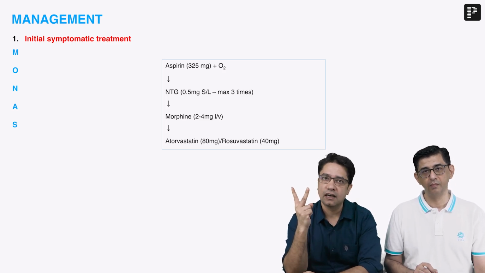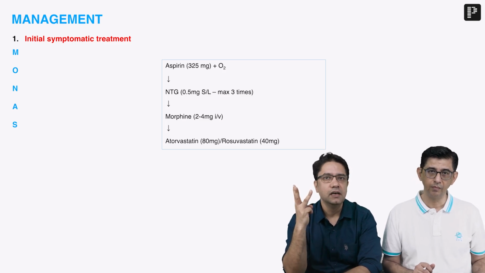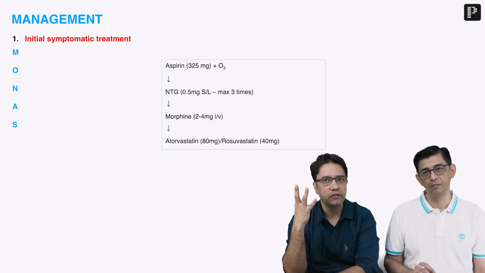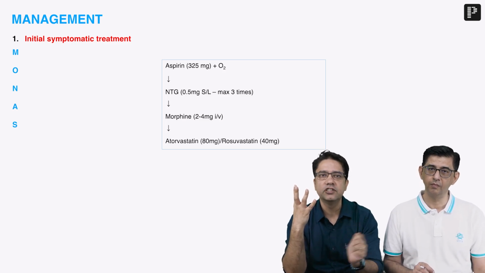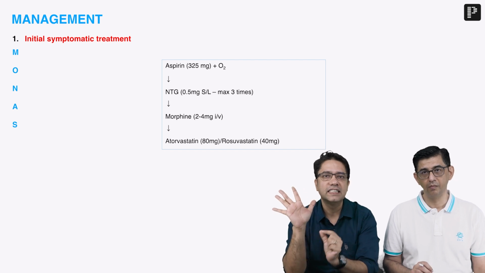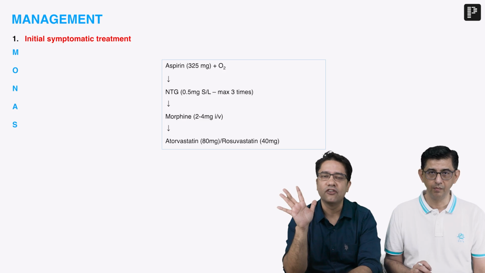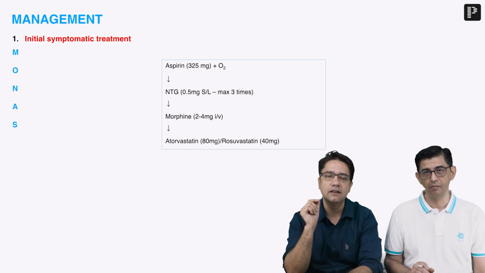But if complications have arisen, then treat those sudden complications of MI. Then do definitive treatment, which will be opening of the coronary artery, which we will be discussing as reperfusion therapy. And lastly, we will send the patient back home and we will give secondary prophylaxis so that in future, another attack of MI can be prevented. So these will be the 5 management guidelines in the treatment of MI.